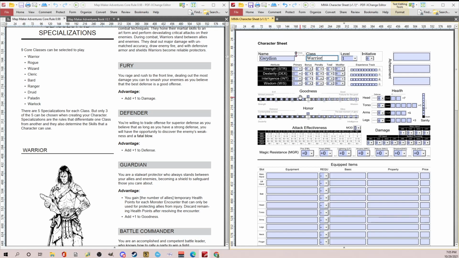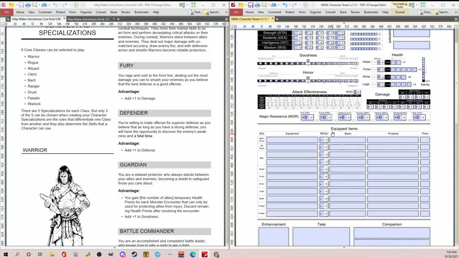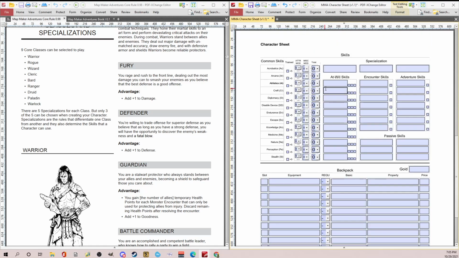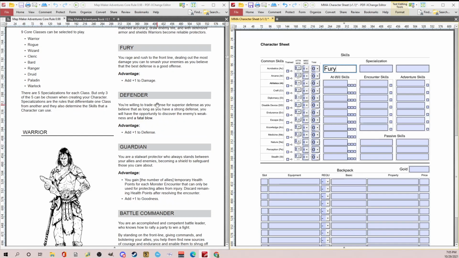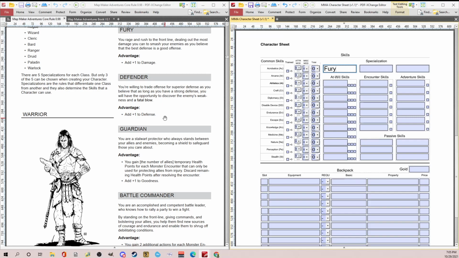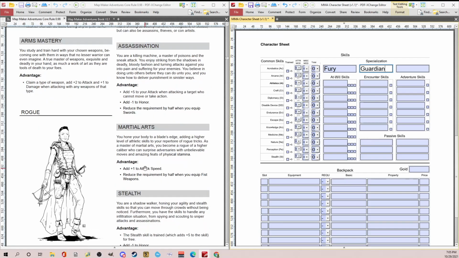So I'm going to go down and give myself the specializations. So if you flip, I'm scrolling down here, but if you go to the second page on the character sheet, you'll see specializations. So let's type in, we'll do Fury. So it'll give me my +1 to damage. And let's see, we'll do Guardian. And I'm not really thinking about these. I'm just more showing you how to do this. And maybe Arms Mastery. Why not?